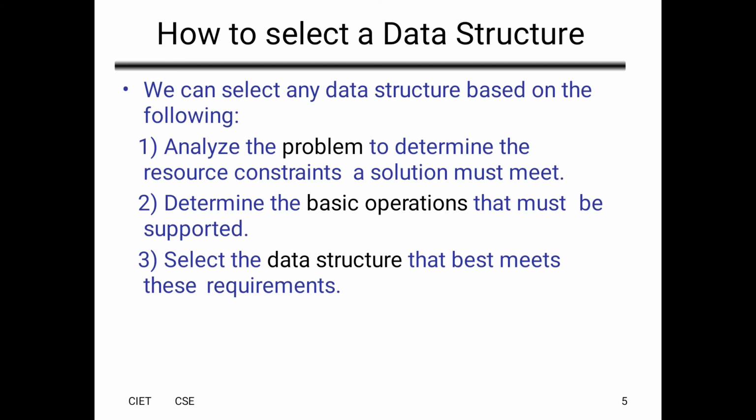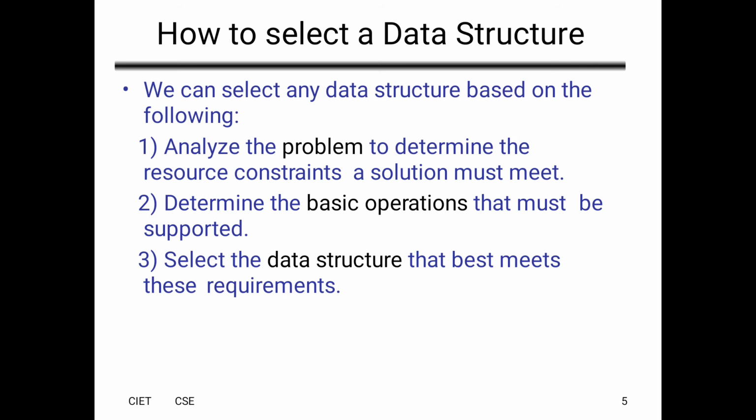So how do we select a data structure? We can select a data structure based on the following steps. Analyze the problem to determine the resource constraints a solution must meet. So first of all, we have to analyze the problem.